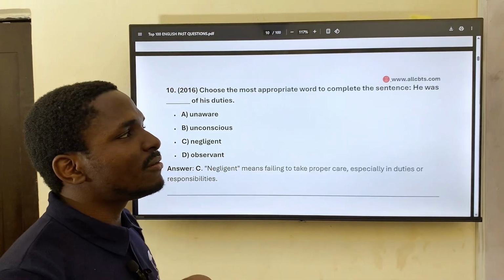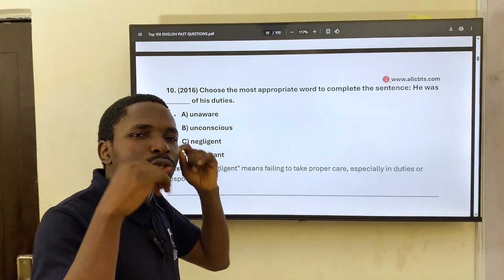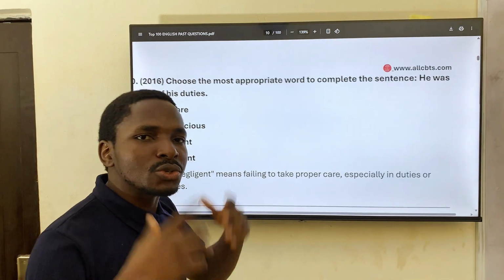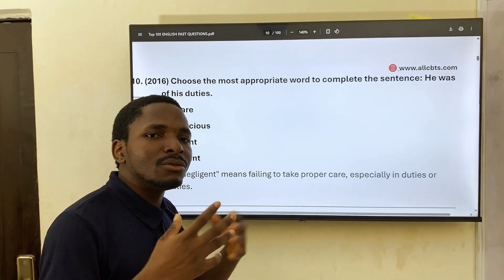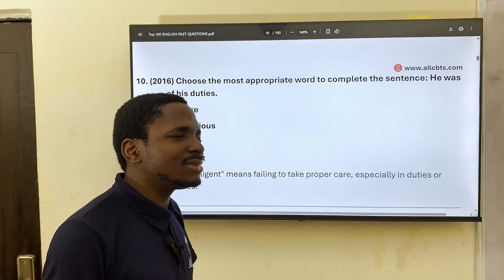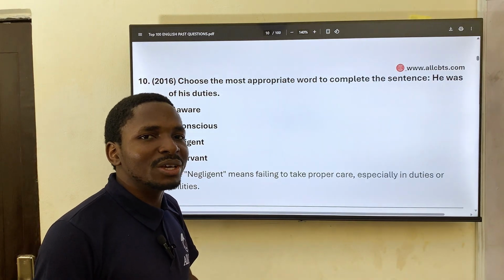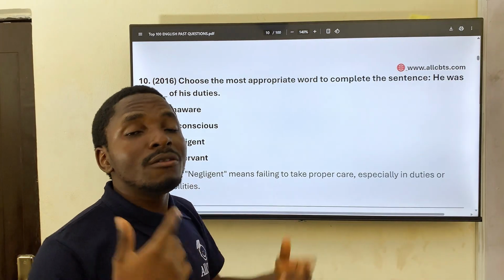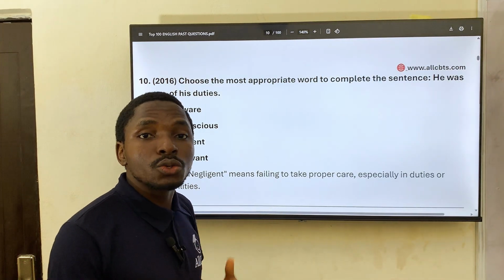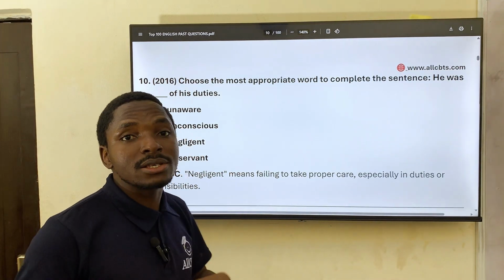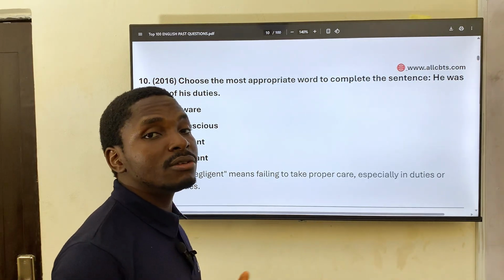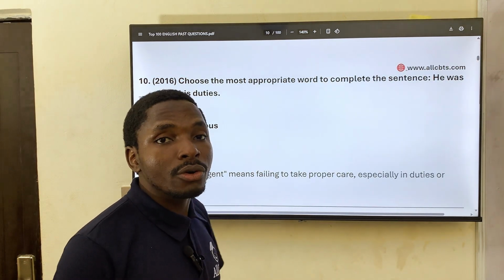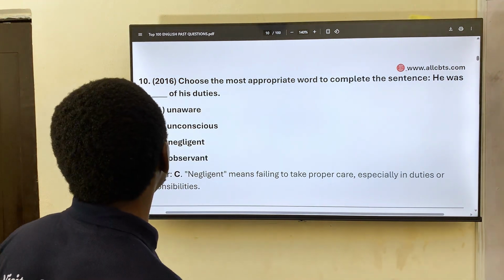Now, as you practice a lot of past questions like this, it will help to attune your ears. When you hear some sentences or some grammatical wordings, you just know that this doesn't sound correct. Or when you read it, you know this doesn't sound correct, because over time, you have been used to studying those questions. That's why studying past questions such as this, reading novels and reading a lot of English literature is good and will help your English language generally.